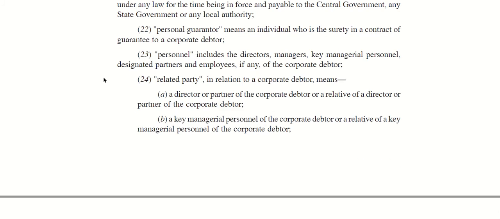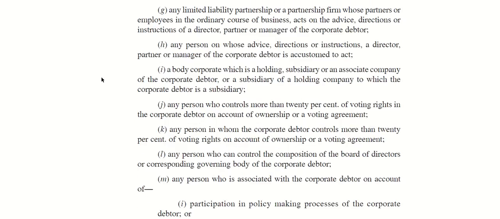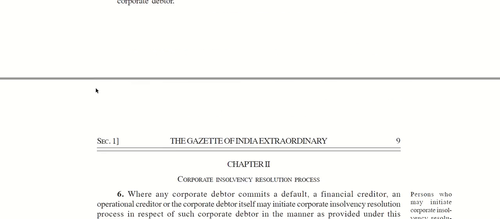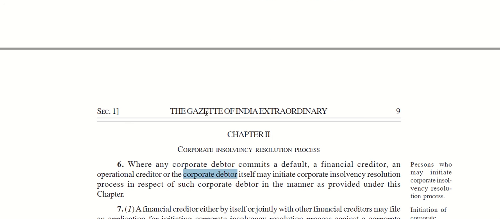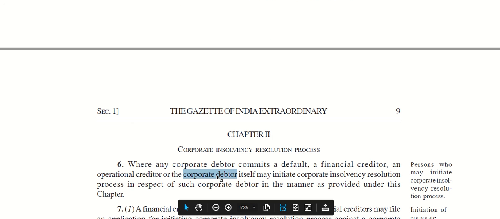If you remember, there is one other category of person who can file for a corporate insolvency: a financial creditor, an operational creditor, a corporate debtor. So who is a corporate debtor? From the name itself, we can see that a corporate debtor is a person who is actually due, the person who is under the proceedings, who is a debtor.